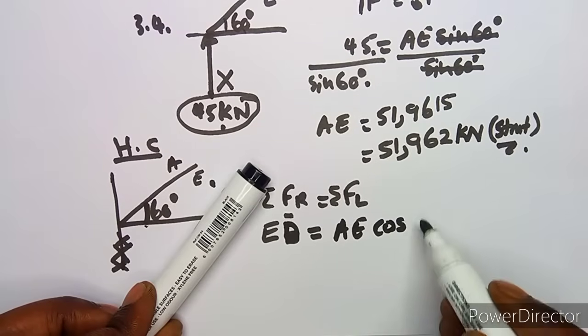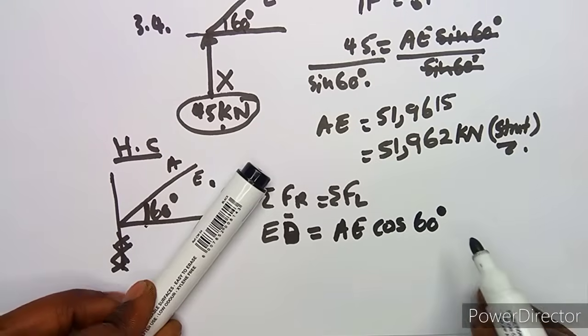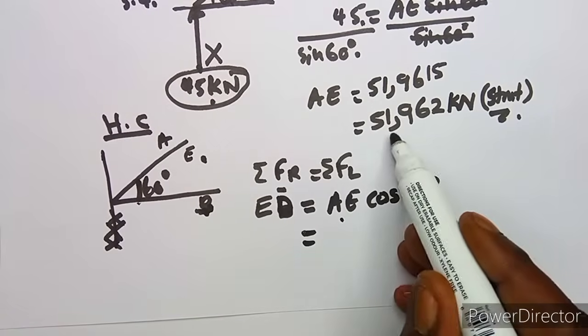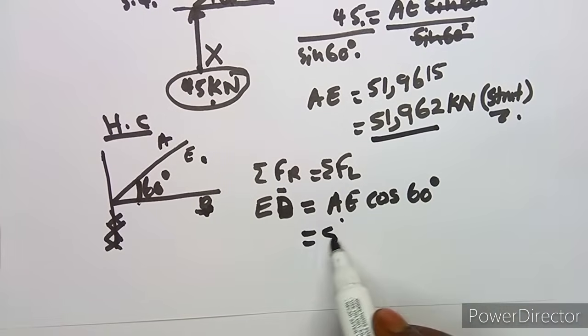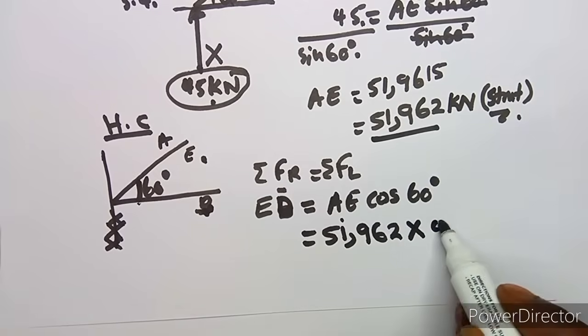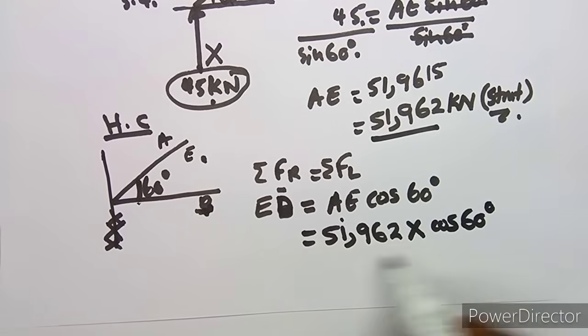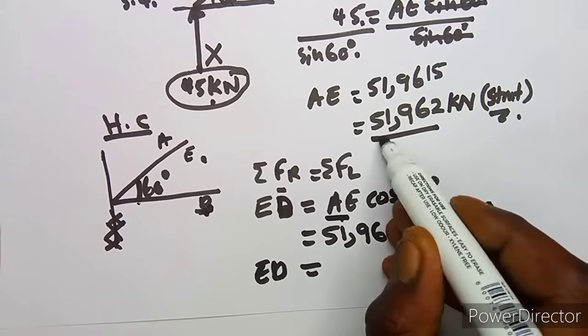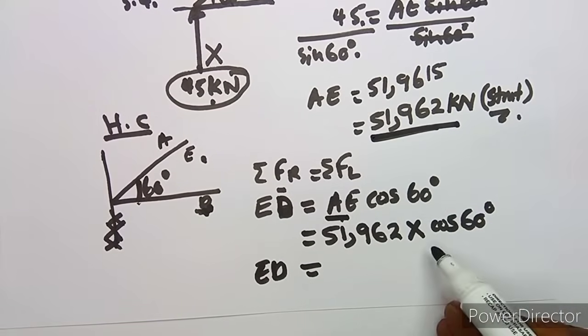Our AE is 51.962 times cos 60 degrees. It's just a matter of substitution, because AE you calculated before.